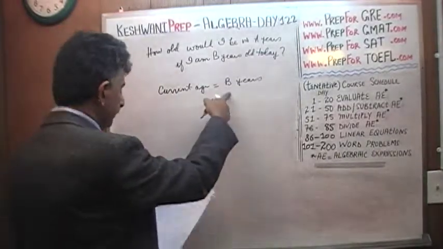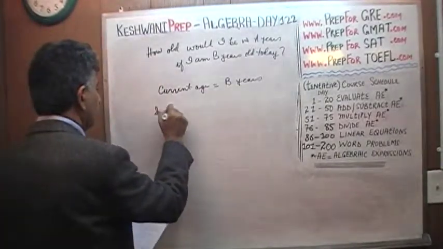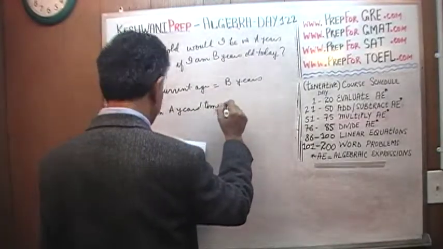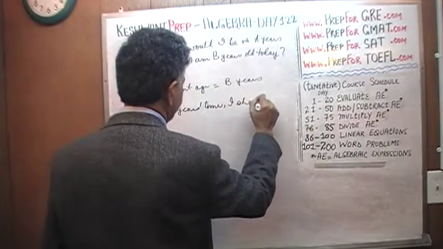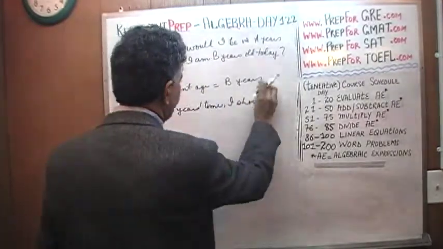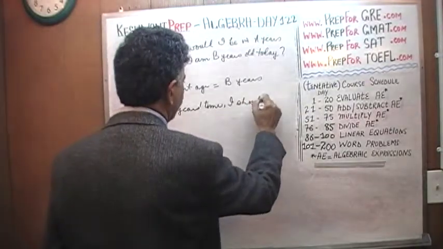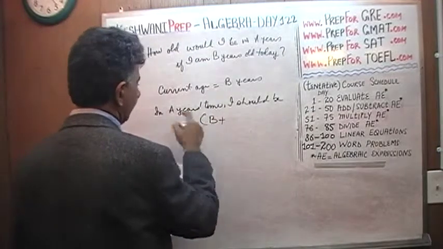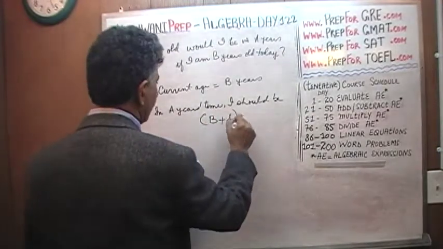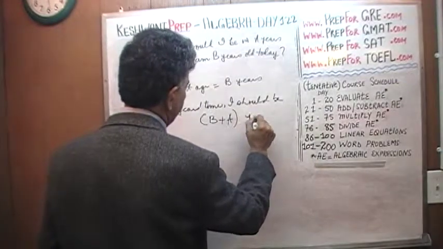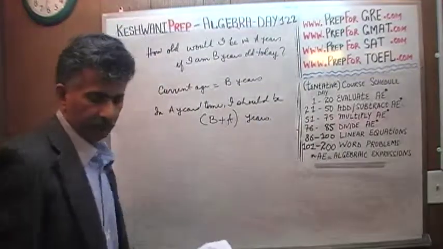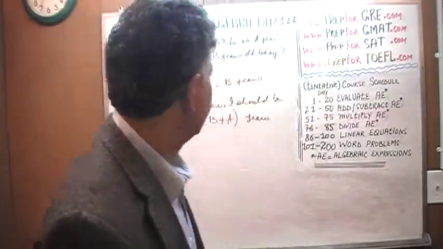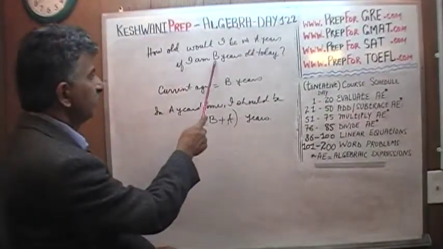So my current age is B, therefore in A years time I should be my current age plus how many years from now we're talking about. B plus A. There's the answer.